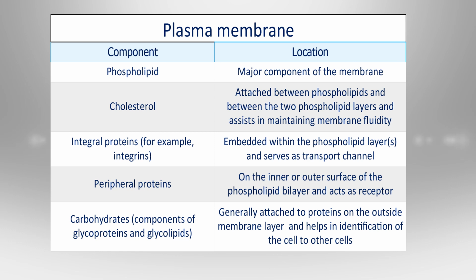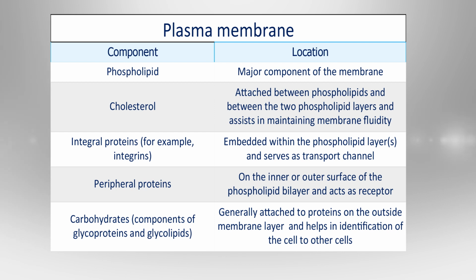You know, the phospholipid is a main component of the plasma membrane because of its bilayer nature. So, they make the bilayer composition. It means there is a two-layer membrane formation of the plasma membrane. You know that the components of the plasma membrane are the phospholipid, cholesterol, integral proteins, peripheral proteins and carbohydrate components of glycoproteins and glycolipids. The phospholipid is the major component of the plasma membrane. Cholesterol is attached between the bilayer of the plasma membrane, and the integral proteins are embedded within the phospholipid and serve as a transport channel.